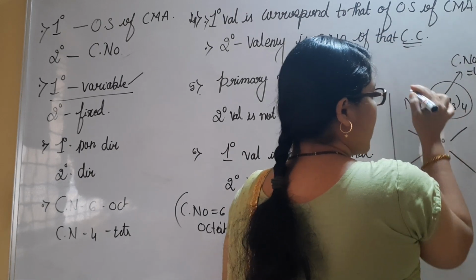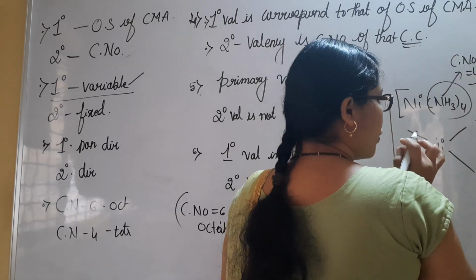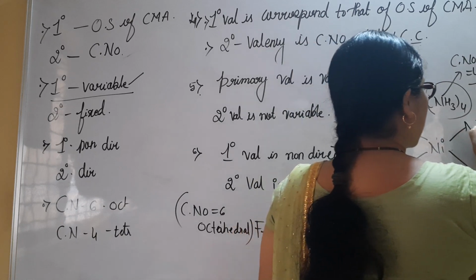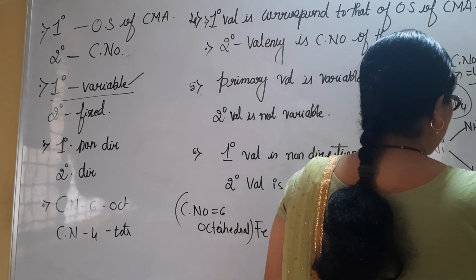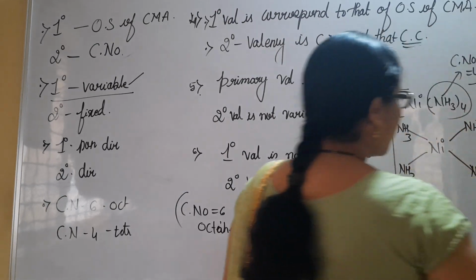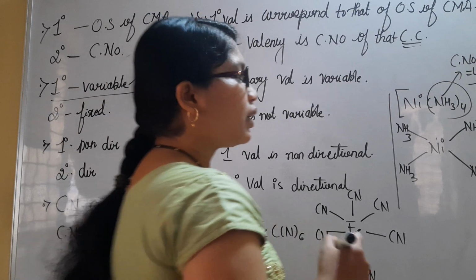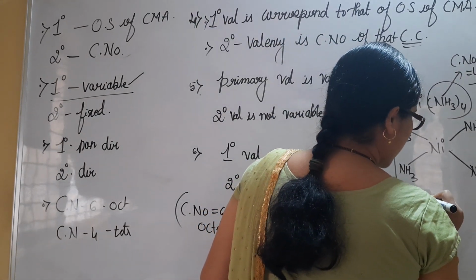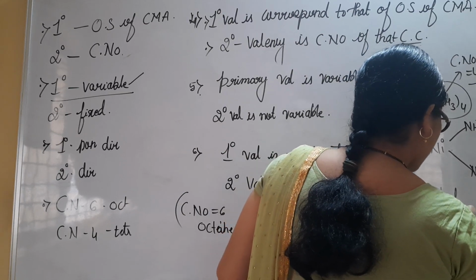NH3 secondary valency is 4 here, so coordination number is also 4. So I can write 4 NH3 at the 4 corners. 4 NH3 will be present at the 4 corners. The reason why such compounds will be showing tetrahedral geometry. Coordination number 4 compounds will be showing tetrahedral geometry.